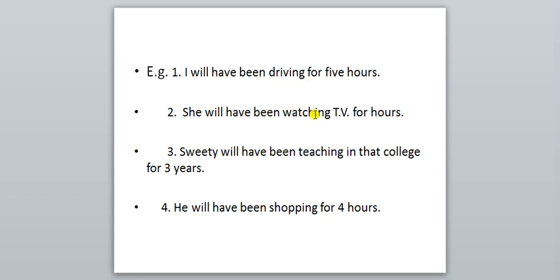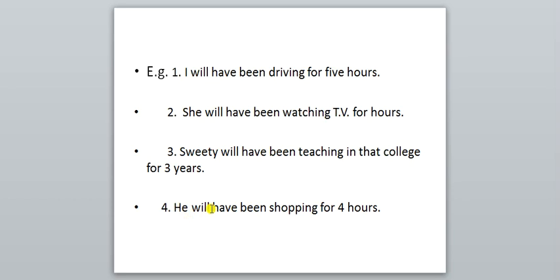Second, she will have been watching TV for hours. कितने hours पता नहीं है, how many hours don't know, but she will have been watching, वो देखते ही रहेगी. Third, Sweetie will have been teaching in that college for 3 years. For the next 3 years also, what will there? She will have been teaching. The action of teaching will keep on, means it will continue.